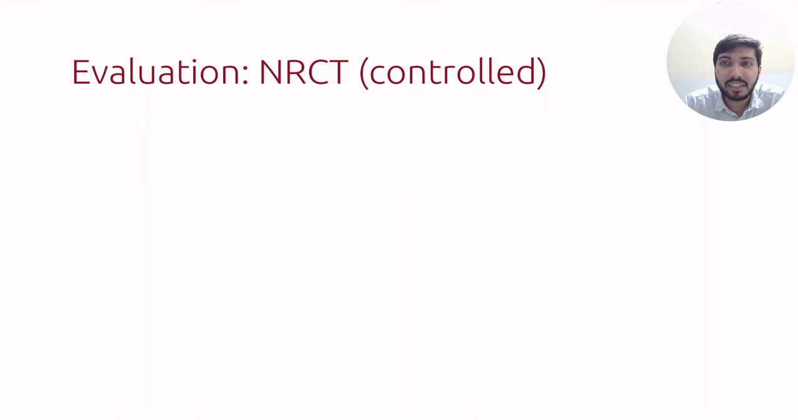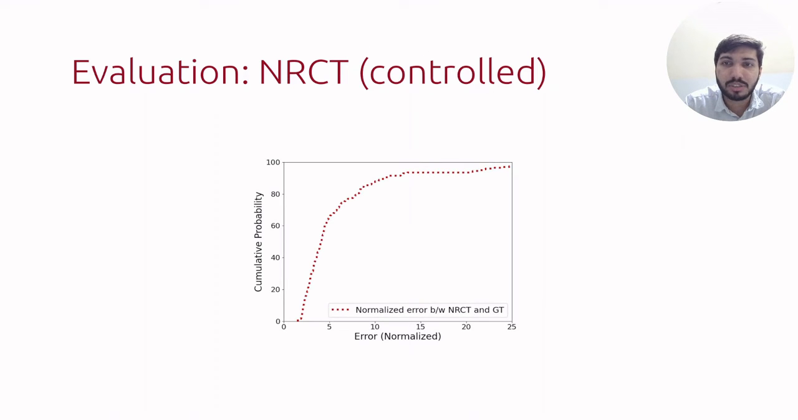In the controlled setting, we generate traces by randomly sampling a set of TCP flows and playing them on a simulator alongside an observation flow. The plot shows the CDF over 200 runs of the normalized error between the NRCT estimate and the ground truth. The 90th percentile error is 11%, which shows that the NRCT model closely matches the ground truth.